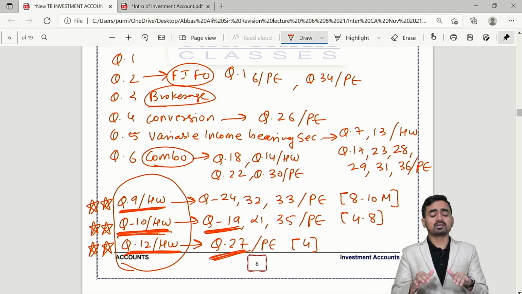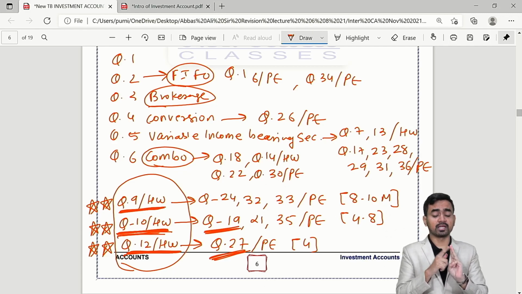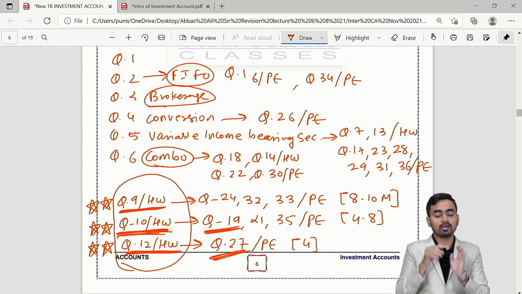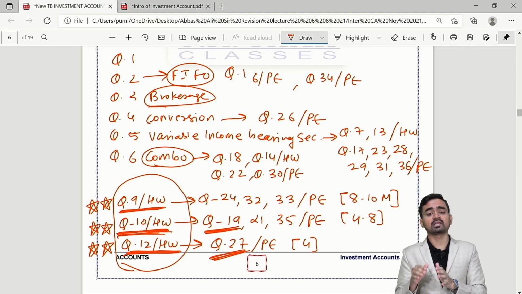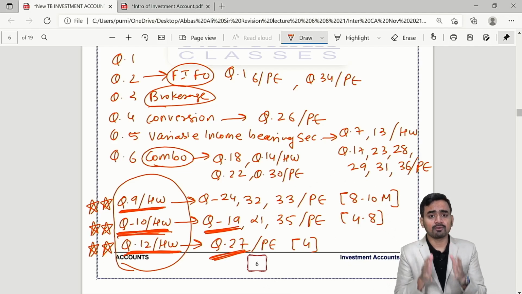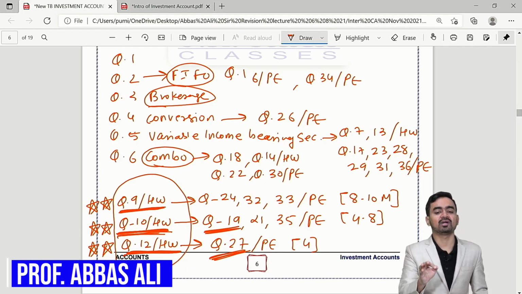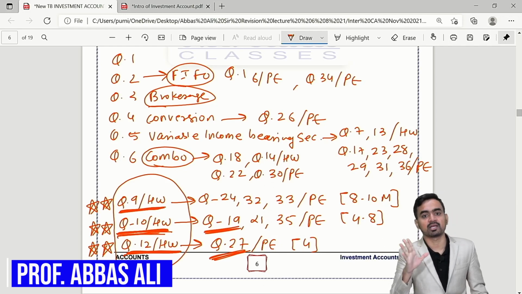So with this, my dear children, the entire investment account revision is done, meaning types, recognition in fixed income bearing, variable income bearing, and valuation. All the important points in the 36 questions of the JK Shah classes material, whether it is classwork, homework and past exams, we have discussed. I hope you will get the best out of it, you will study very hard and you will attempt questions from this particular chapter very well so that you can get full marks in the exam.